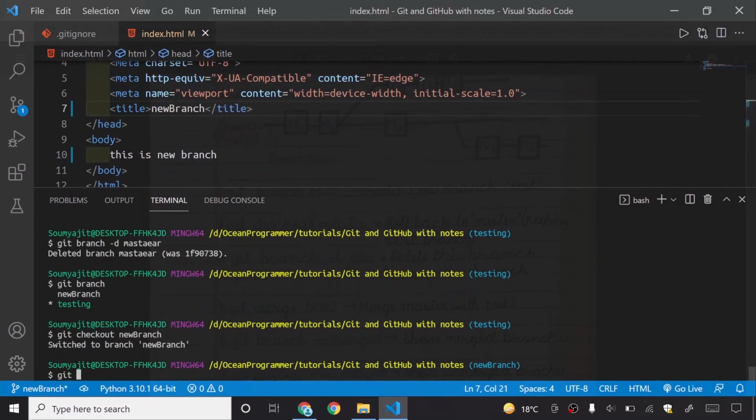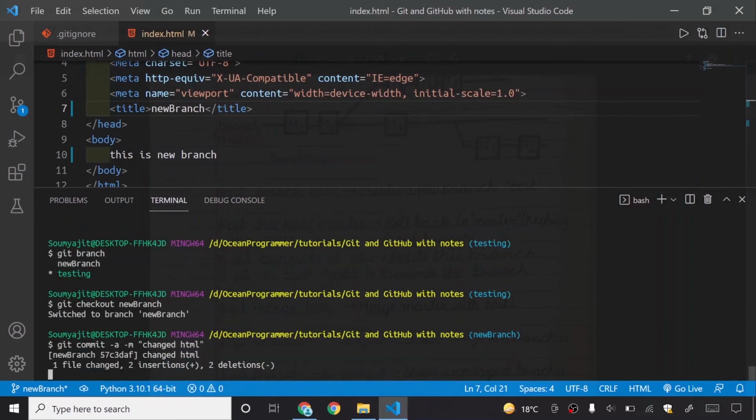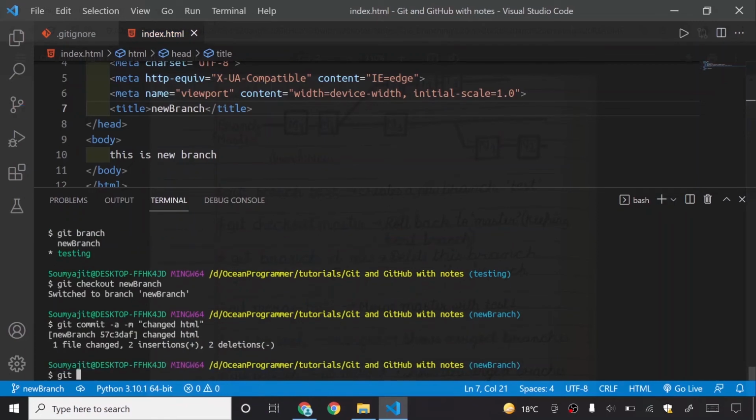So I will write git commit -a -m, changed HTML. I will create a commit, change HTML. I will now merge this branch and this branch.